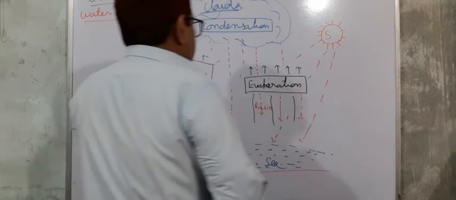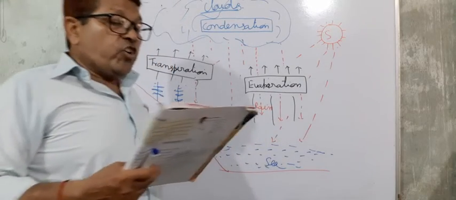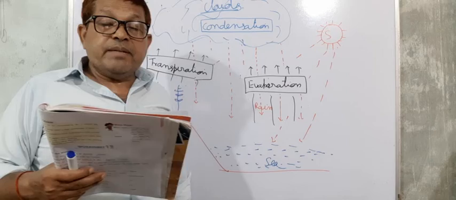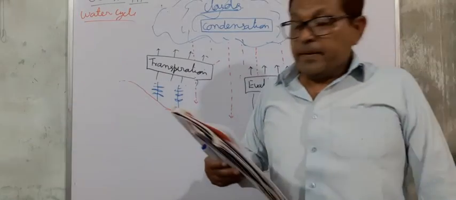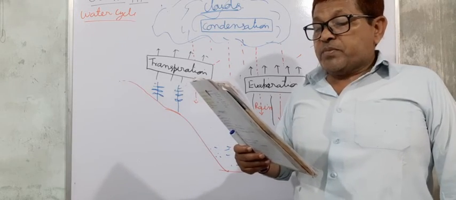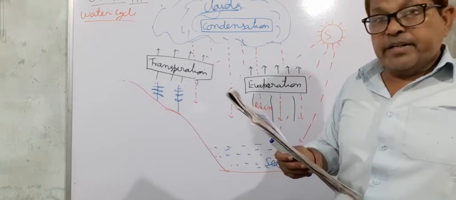Cloud formation takes place. These water drops collect together and take the shape of a cloud. This is called condensation. As more and more drops collect, the clouds become heavy and big.